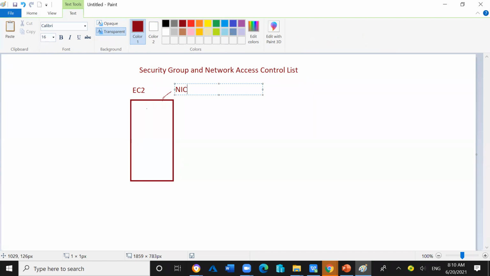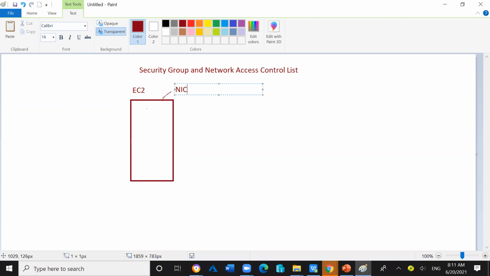Just like a normal computer in your physical environment, when it wants to communicate with other computers in the local area network or other networks, the computer must have a NIC card or network interface or LAN card connected with it.